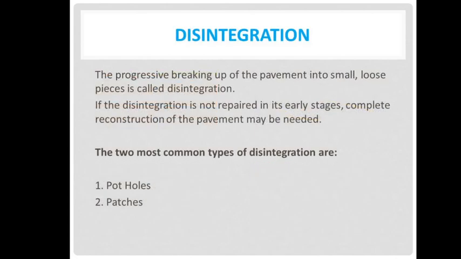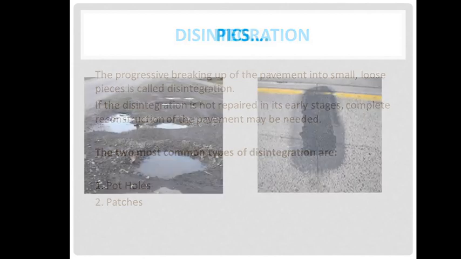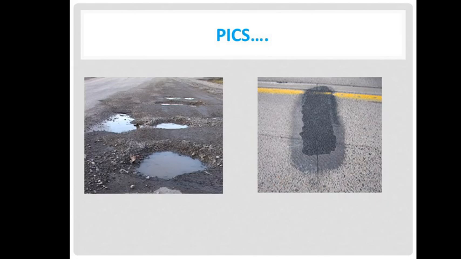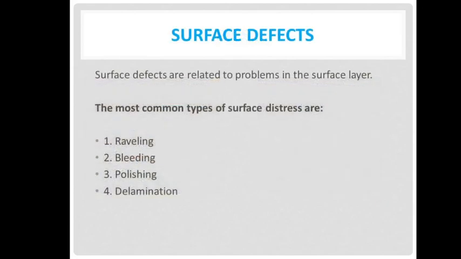Then disintegration. Disintegration is the progressive breaking up of the pavement into small loose pieces. If the disintegration is not repaired in its early stages, complete reconstruction of the pavement may be needed. The two most common types of disintegration are potholes and patches over the highways. These are images of the disintegration of highways.